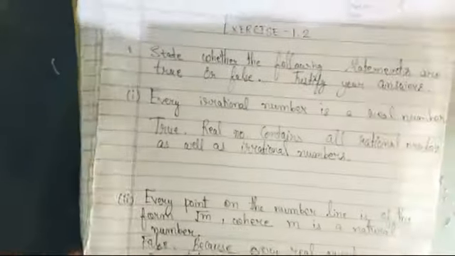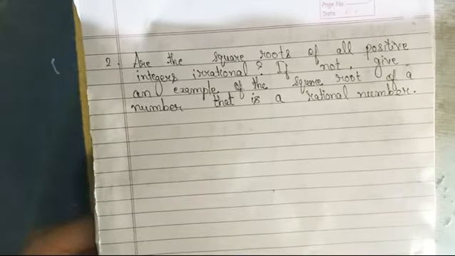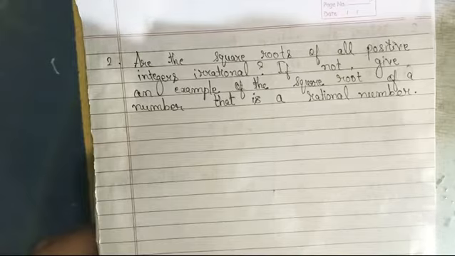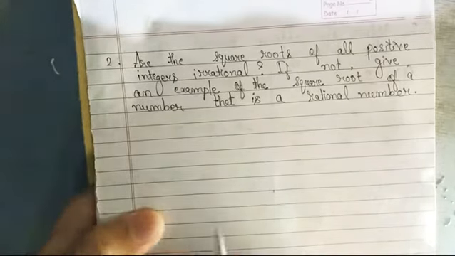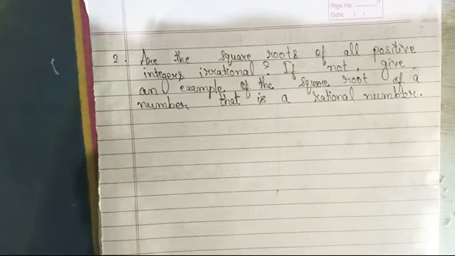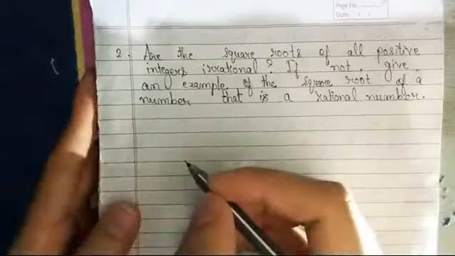Now moving towards the next question, question number 2. Look at the question: are the square roots of all positive integers irrational? If not, give an example of the square root of a number that is a rational number. We have to write whether the square root of all positive integers is an irrational number. If it is not a correct statement, then we have to write an example also. So you have to write no,